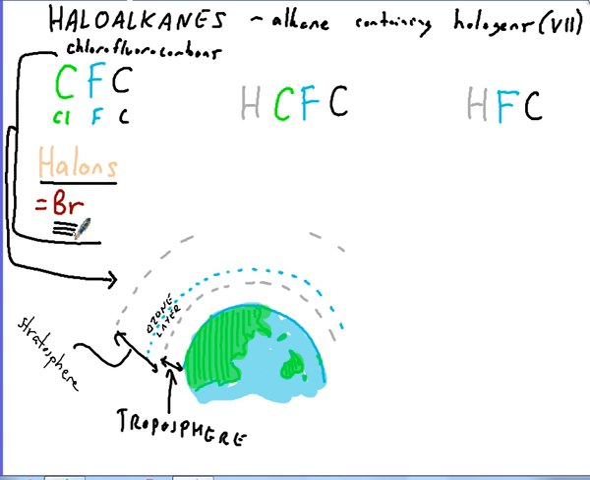So halons contain bromine, and in actual fact, halons were worse than CFCs as far as damaging the ozone layer is concerned. They are worse than CFCs for ozone decomposition. So they were banned as part of what we call the Montreal Protocol, which you'll learn about later. So both these chemicals damage the ozone layer.